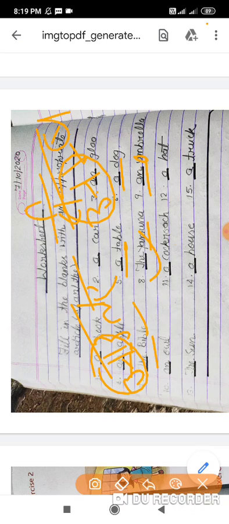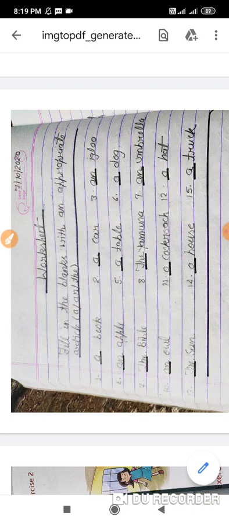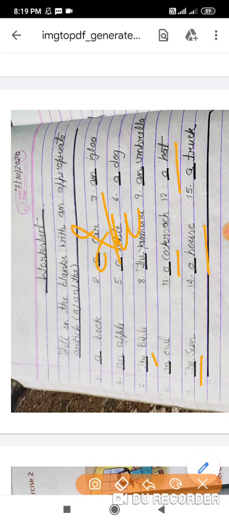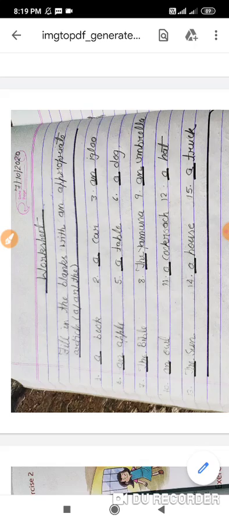Cockroach. The pronunciation of cockroach is ka. Ka is a consonant, so we put a here. After that, hat. The pronunciation of hat is ha, so it's a consonant, so we put a. After that, sun. I have told you that before the sun, moon and star we always put the, so we put the here. After that, number 14 is house. The pronunciation of house is ha, it's a consonant, so we put a. After that, truck. It's a consonant, so we put a. That is clear to all of you?